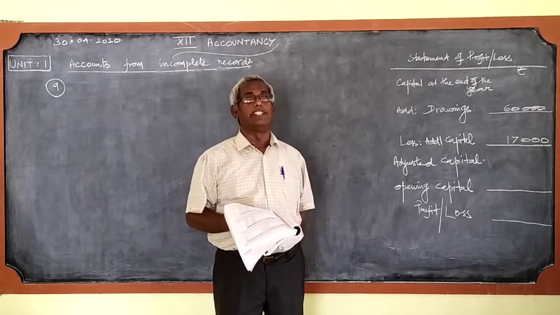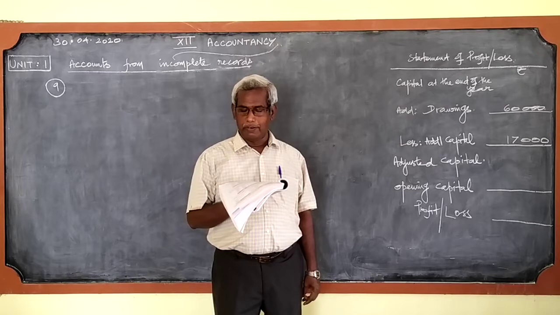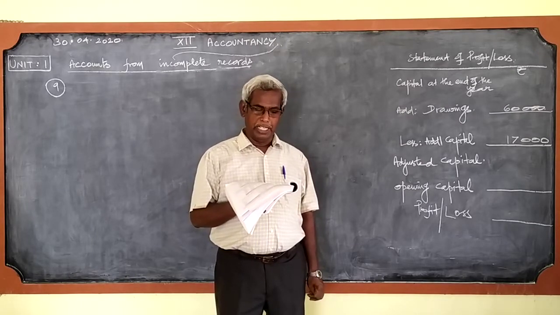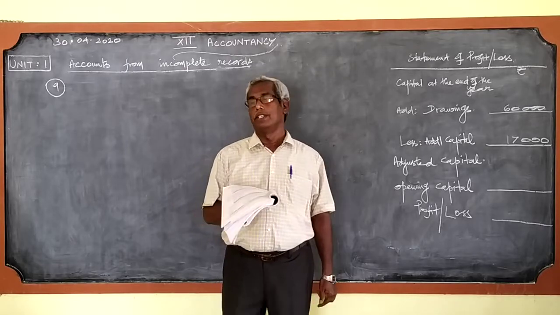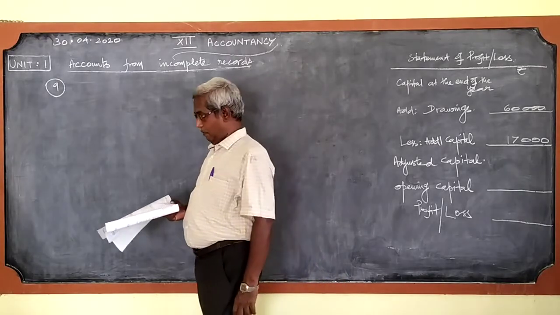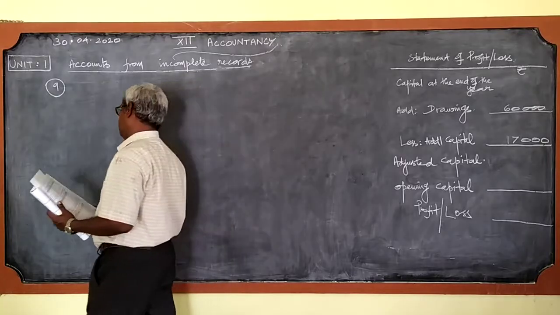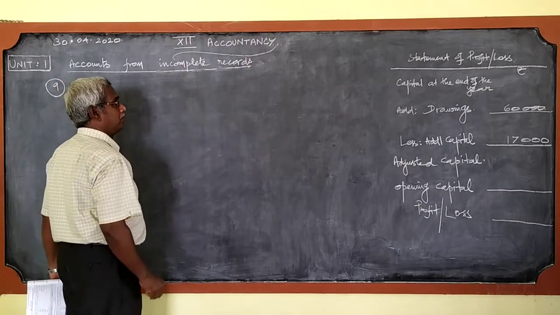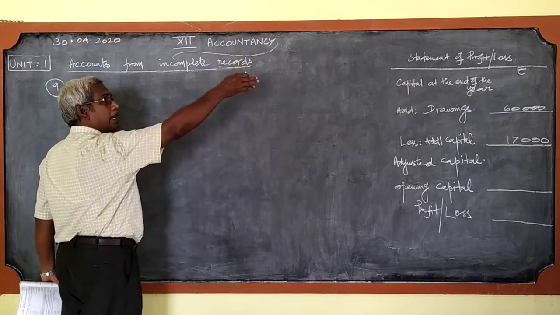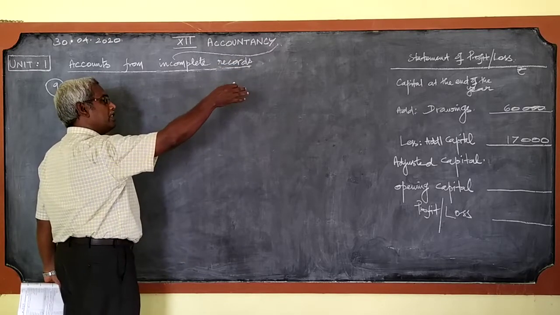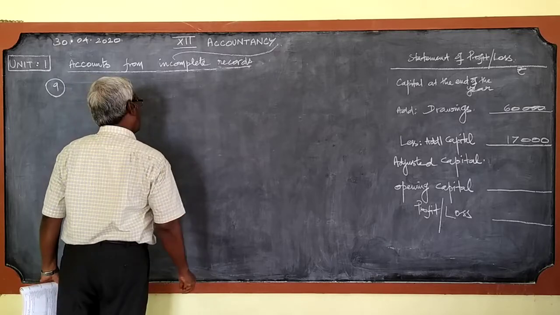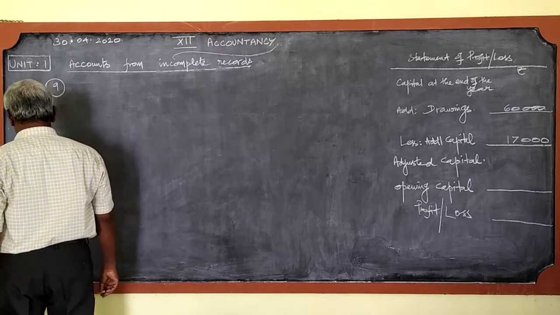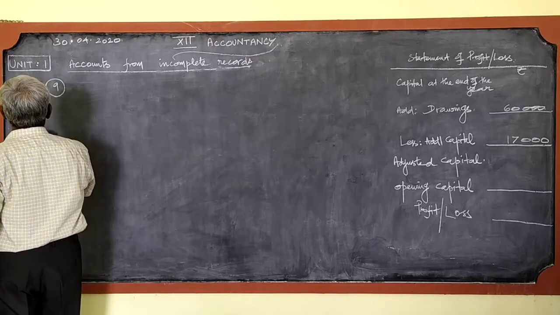See the adjustments given: create provision of 5% on debtors, and plant and machinery is to be depreciated at 10%. For this, what do we have to do? The opening capital is not available in this problem. Capital at the end of the year, that is the closing capital, is not given either. So we will have to prepare the statement of affairs for both the cases.